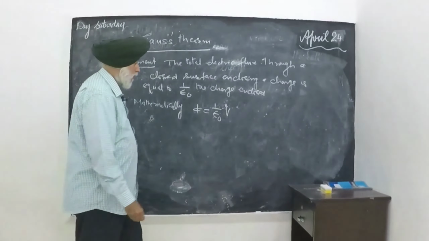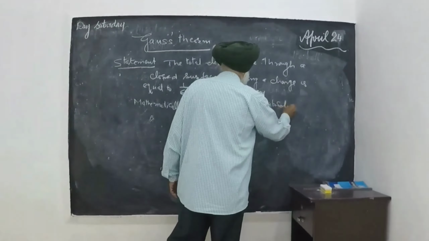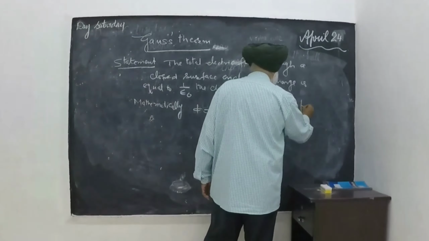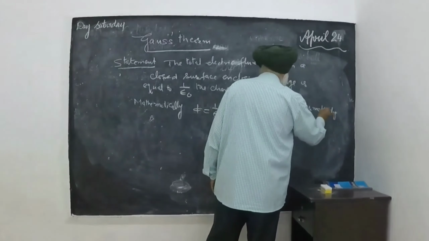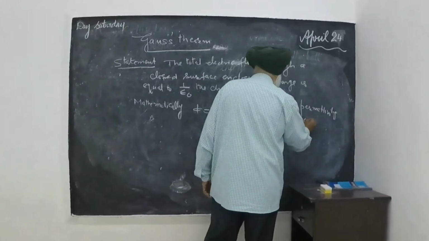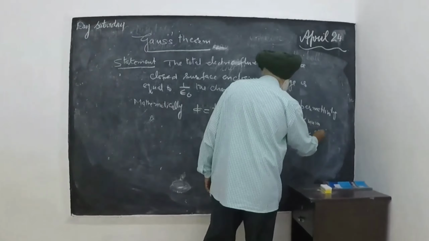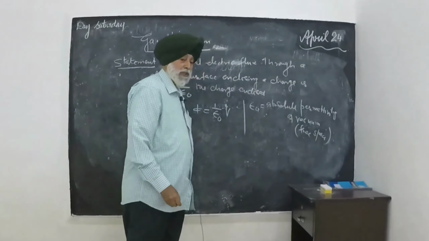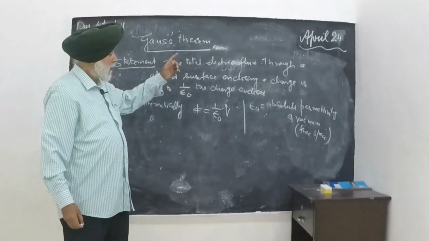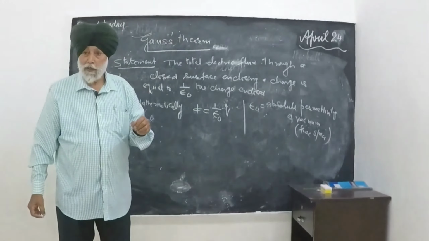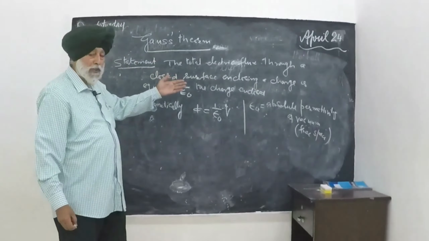What is epsilon naught? It is called the absolute permittivity, the permittivity of vacuum. Vacuum is also called free space. So this is Gauss's theorem with the help of which most of the problems are solved. First I will take its proof for 2-3 minutes, then I will discuss some applications, how to find the electric field with the help of this theorem.